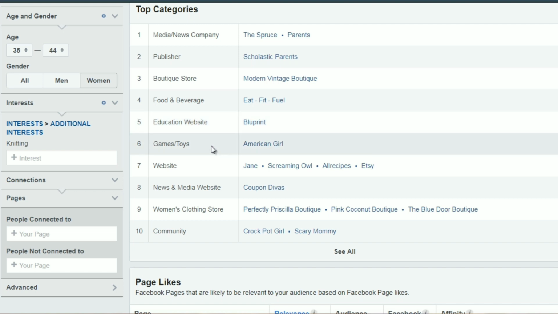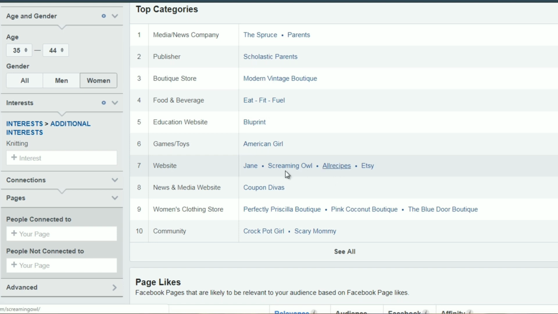Where do they go for games and toys? What websites do they visit? Now, these may not necessarily be related to knitting, but it will give us an idea of where they go to hang out. So we can see that these people like recipes.